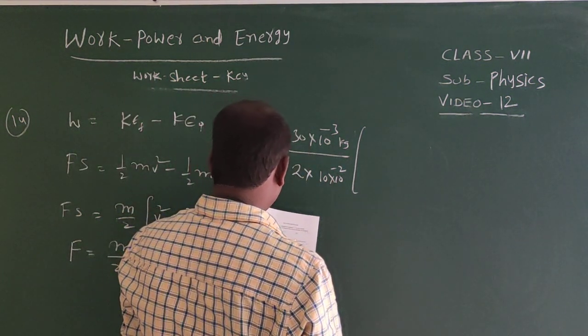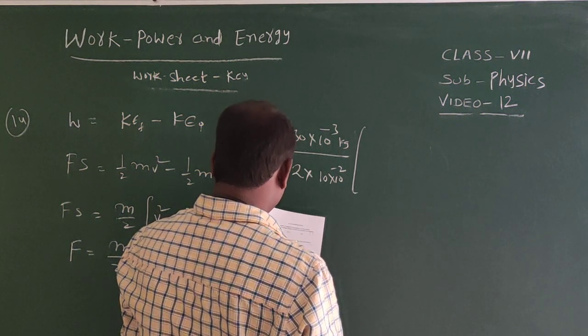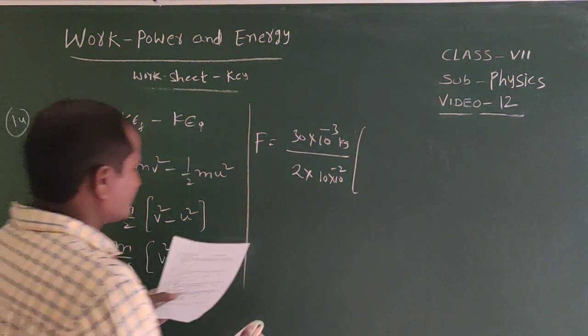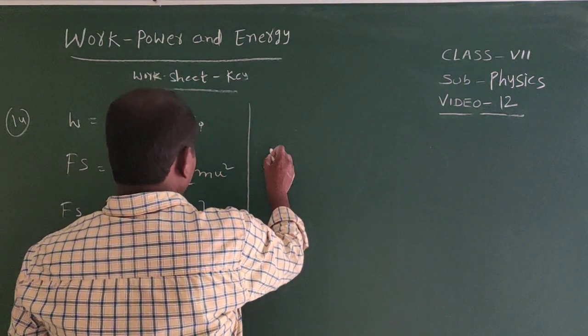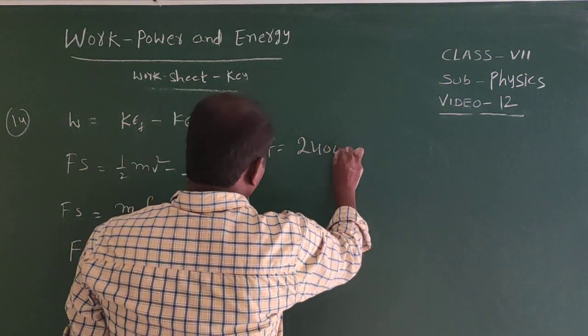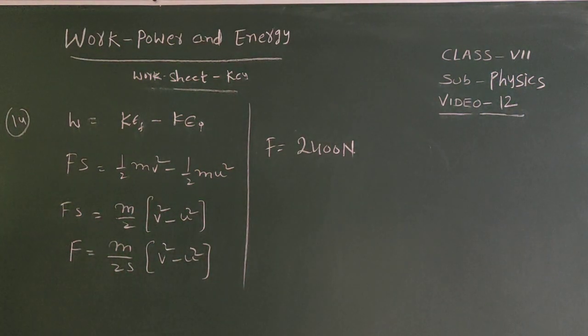From this total calculation, we will get 2400 newtons. So from this we can write force equal to 2400 newtons. Okay, next